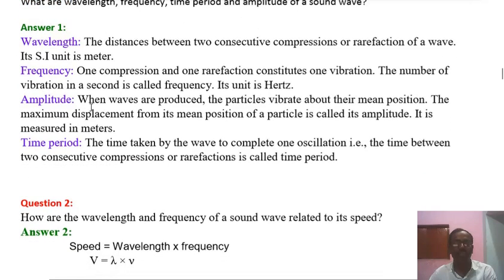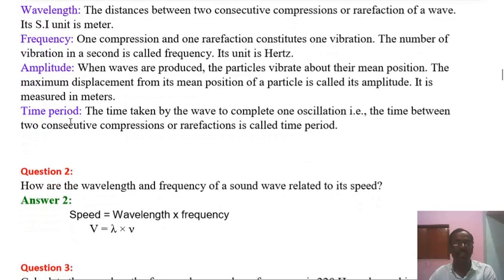Let's see amplitude. When waves are produced, the particles vibrate about their mean position. The maximum displacement from its mean position of a particle is called its amplitude. It is measured in meter, so the unit of amplitude is meter, and it is generally denoted by a small alphabet A.